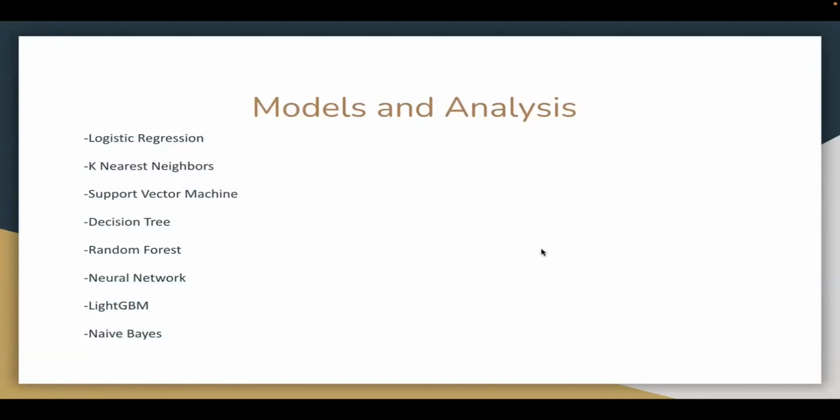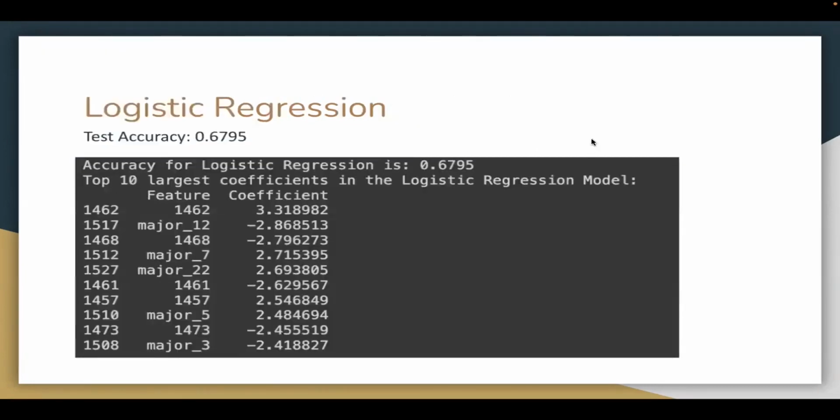Okay, we then performed the model fitting and analysis. Some of the models we learned in class, such as logistic regression, KNN, and support vector machines. And then we also did some research about newer models, such as LightGBM and naive Bayes, and the voting classifier, of course. For the logistic regression, we got a test accuracy of 68%.